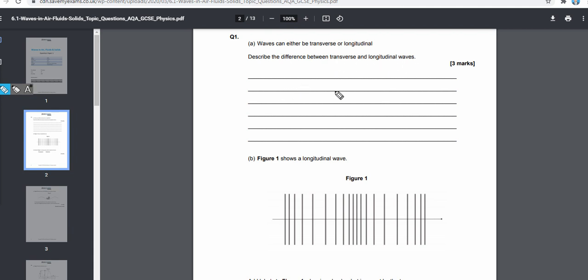As we have already discussed, in transverse waves, the direction of vibration is perpendicular to the direction of the wave.